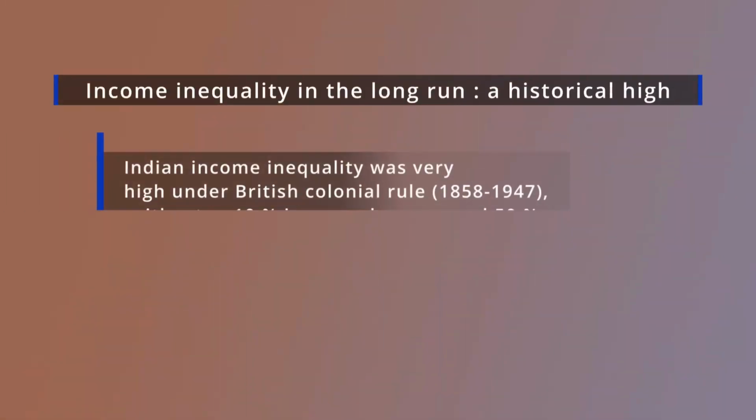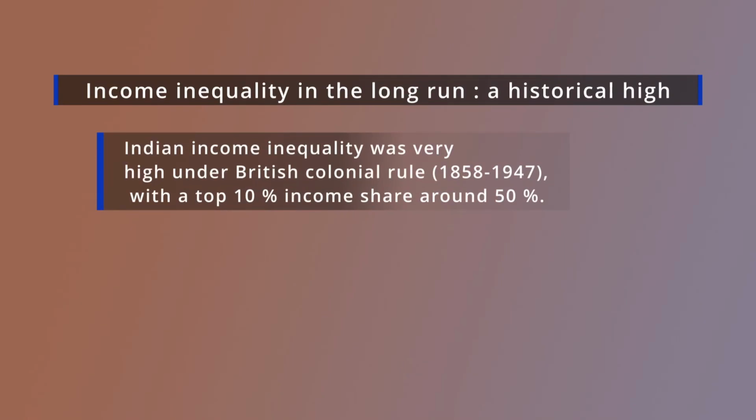They have also articulated the long-term trend of inequality, that is, the historical trend of inequality starting from the British colonial period to the current situation. And they argued that during the period 1858 to 1947, that is during the British colonial rule, the top 10% of the population earned 50% of the total income.